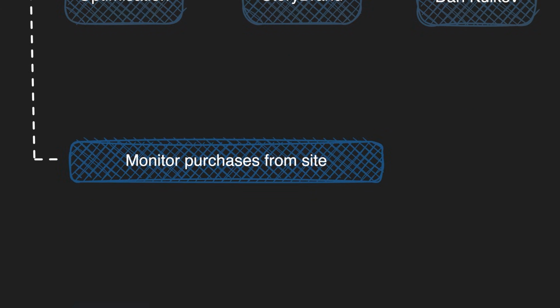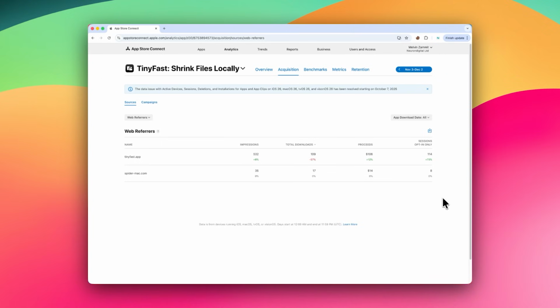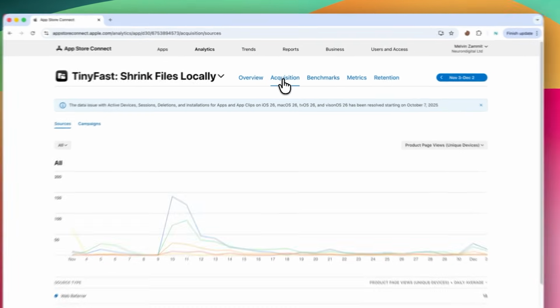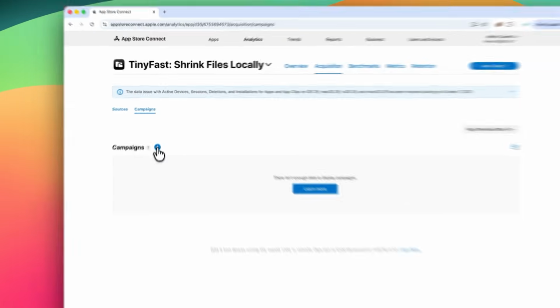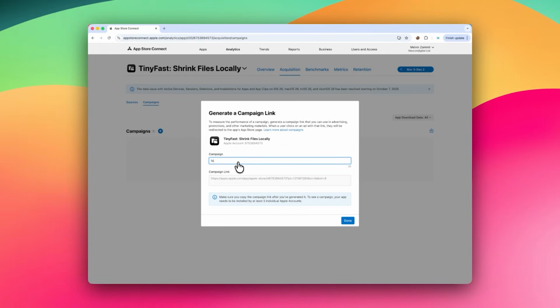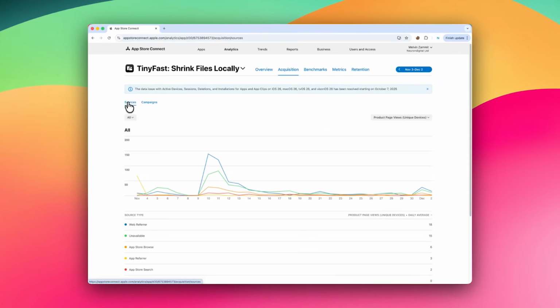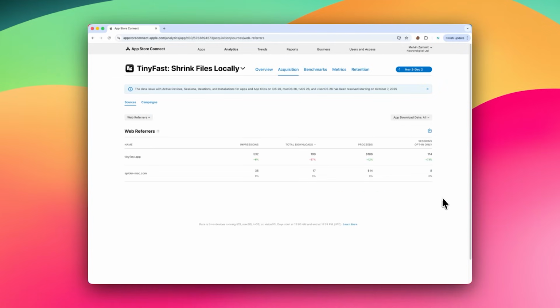To monitor how effective your site is, I found this trick. You can use Apple's acquisition tools to know how many people coming from your website are buying in-app purchases inside the app. To do this, go to the App Store console, select your app, and then tap on Acquisition and Campaigns. Here you can generate a trackable link which you can add on your site. You can also make this dynamic by changing the city parameter. This is useful if you want to track a Facebook ad campaign or something similar. If you want something simpler, you can also use the Sources tab.